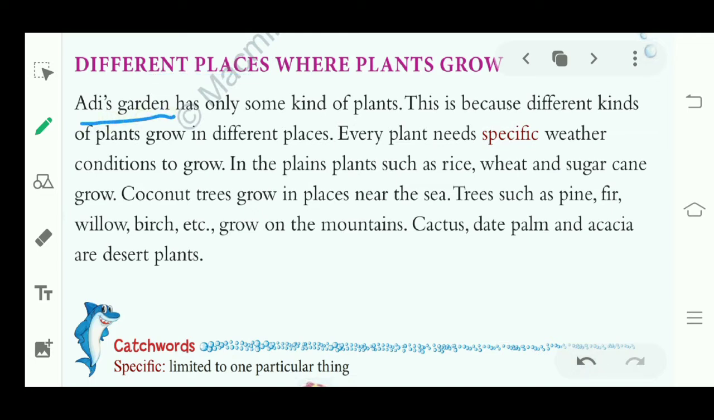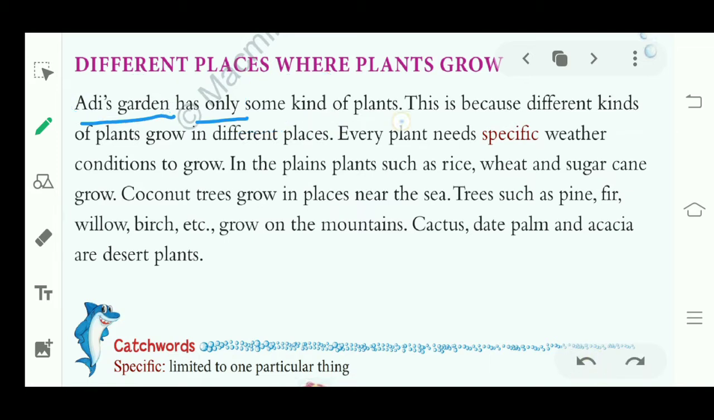Adi's garden. We were discussing Adi in the last lecture. We were discussing Adi's dream. So today it is about Adi's garden. Adi has a garden in his house in which he has plants, but plants of some kinds, not all types.